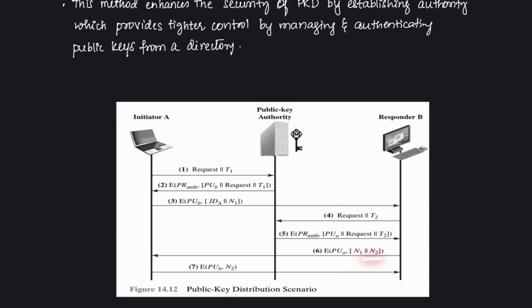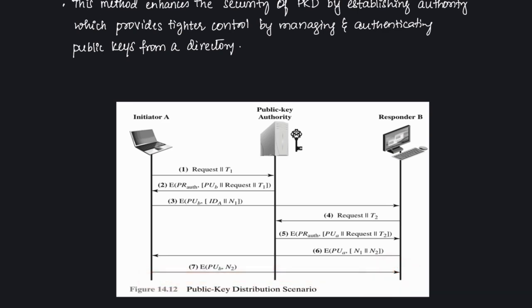Now we have two parts here, N1 and N2. N1 is nonce one. So nonce one was sent from A, right? In step 3, this will tell that B has decrypted and understood A's message here, and N2 is the new nonce generated by B, which will confirm its identity to A. After that, A has understood that B has sent the message.